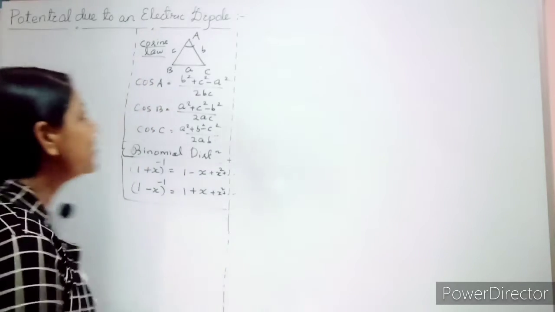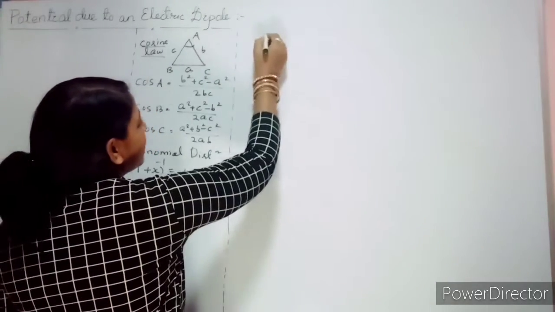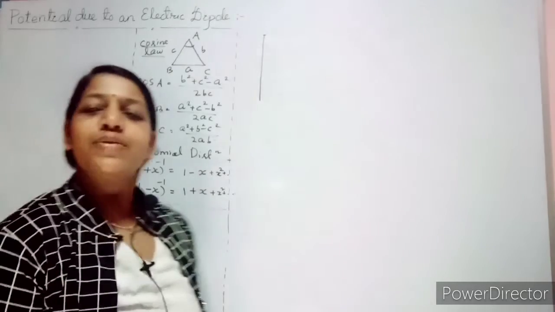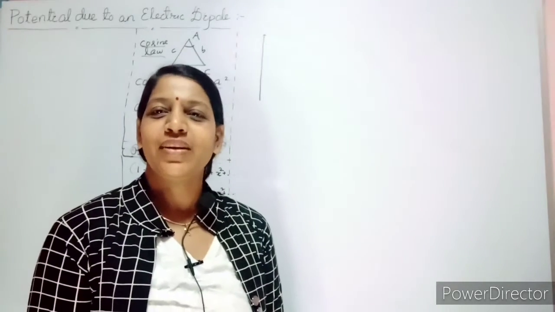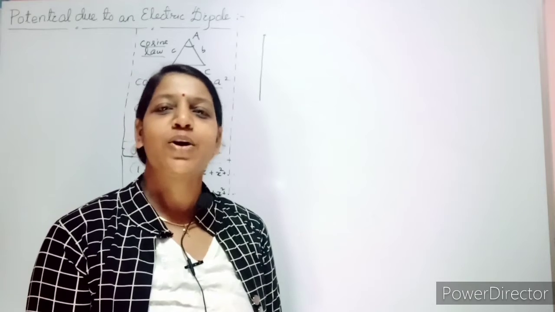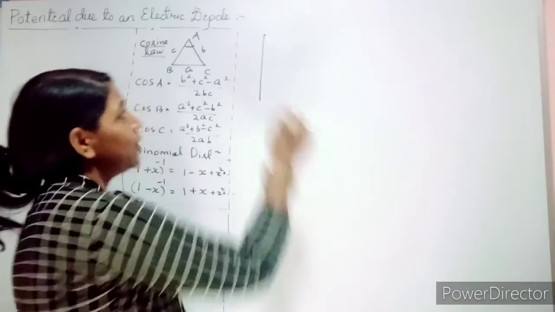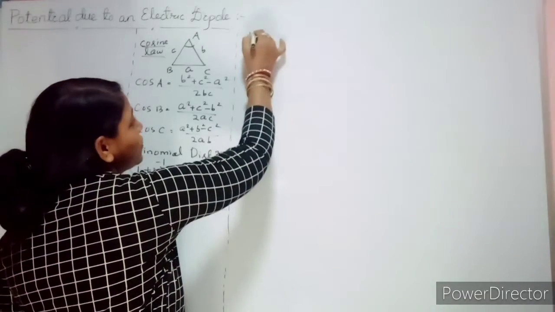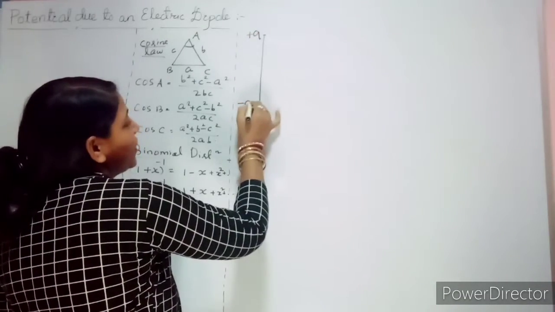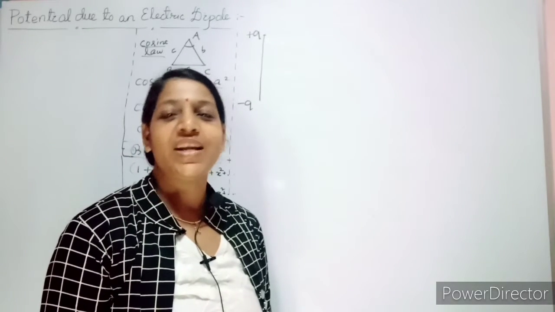Now let's start. For example, this is your dipole. I'll give a small reminder: what is a dipole? Two equal and opposite charges separated by a small distance constitute a dipole. So equal and opposite, I consider this as plus q, and this let it be minus q, separated by a very small distance.